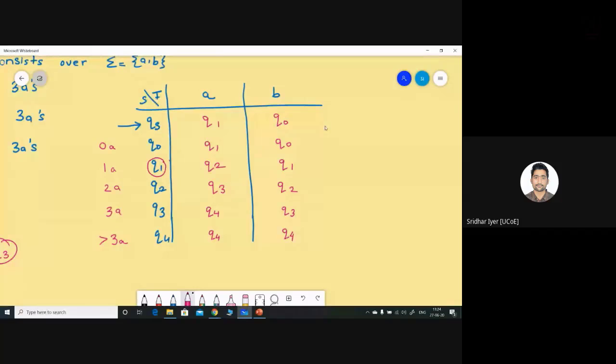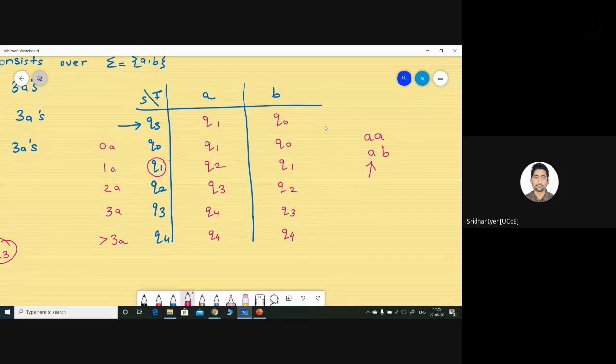Q1 is having one A, so if the input is A, it becomes AA, but if the input is B, it becomes AB. So the number of A's remains the same. So if you are in state Q1, the number of A's will remain 1 only. Similarly, if you are in state Q3, the number of A's will remain 3 only because we are taking input as B. Hence, this is going to be the same value, whichever state we are talking about.